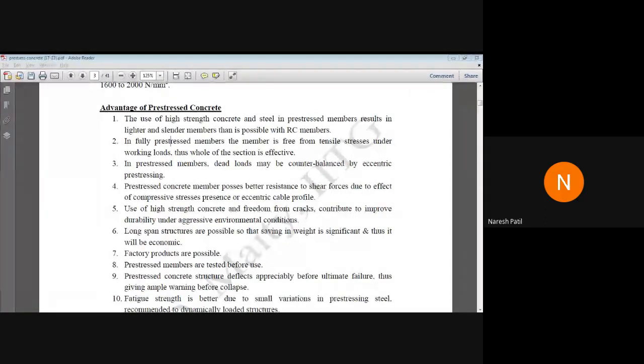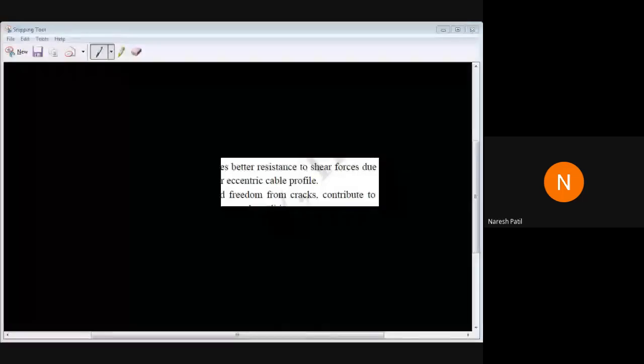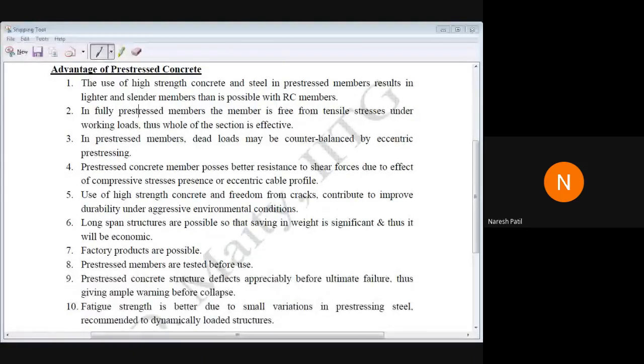Just now you can see I have shared the PDF directly. I am also facing some problems here. So I'll continue.